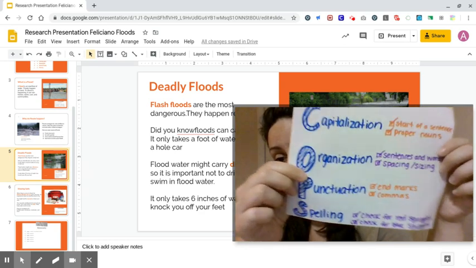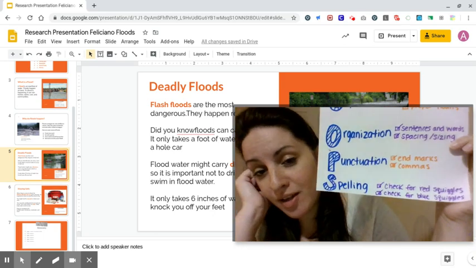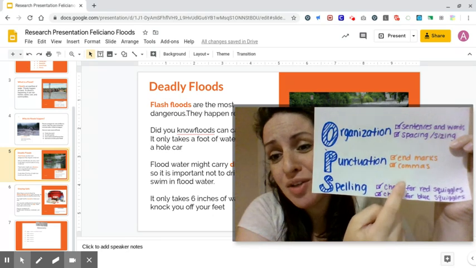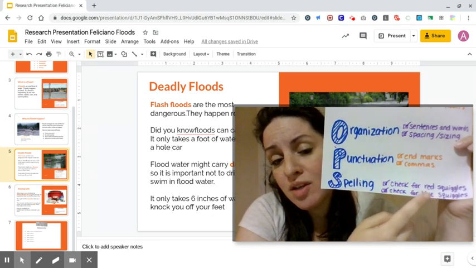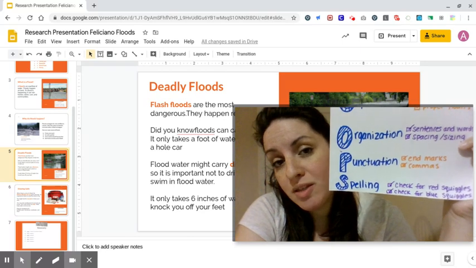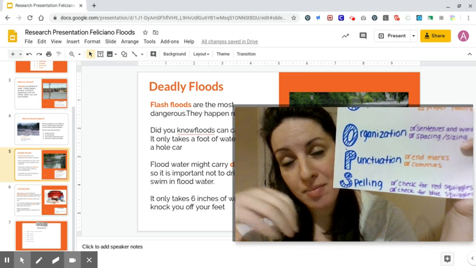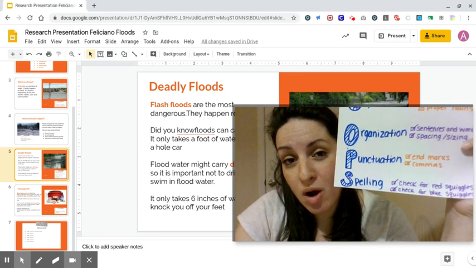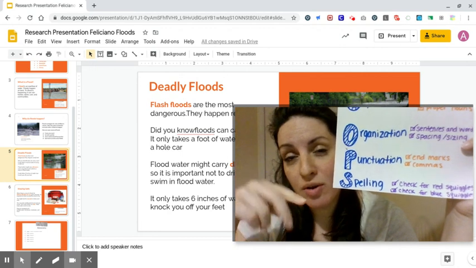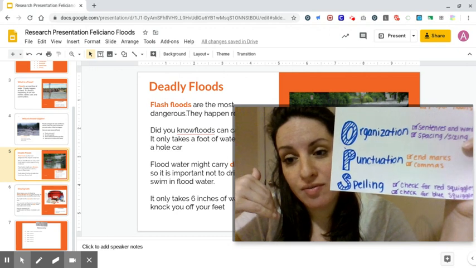And last but not least, we have spelling, okay? What's really cool about working on the computer is when you misspell a word, the computer gives red squiggles and blue squiggles. When you see a red squiggle, that means something is not right. Maybe you missed a space between two words and you made one jumbo word and you have to separate them. Or your word is just spelled wrong, right? If you click on those red squiggles, and I'll show you how to do that today, it'll tell you some options for how you can fix it.